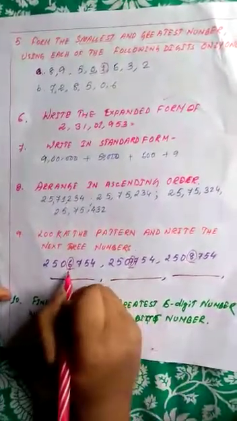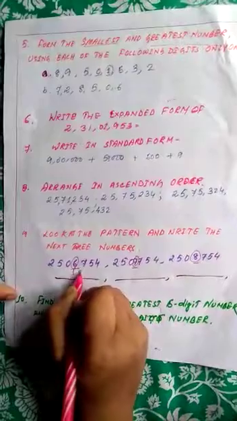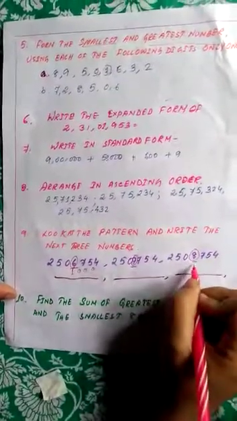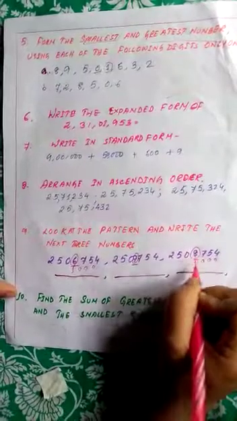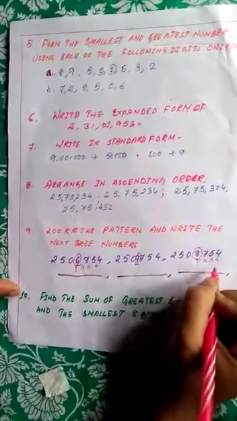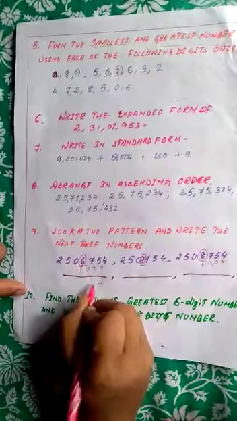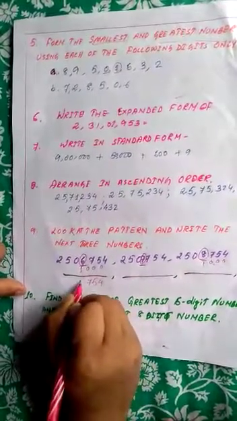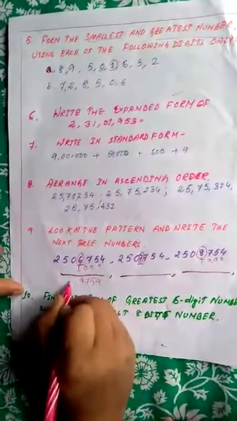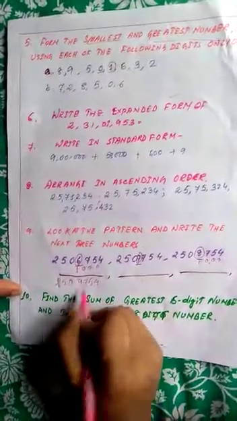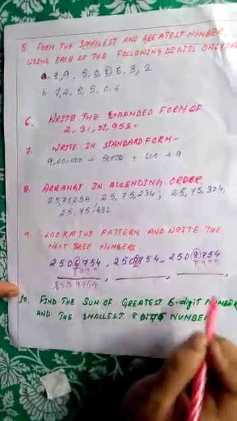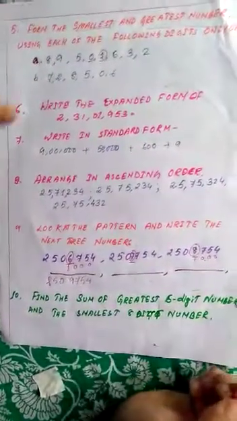If you add 1000 more, only the thousands place changes and the remaining digits stay the same: 4, 5, 7, 8 plus 1 is 9, 0, 5, 2. Similarly, if you add 1 again, you will get one more number. You can do the same yourself.